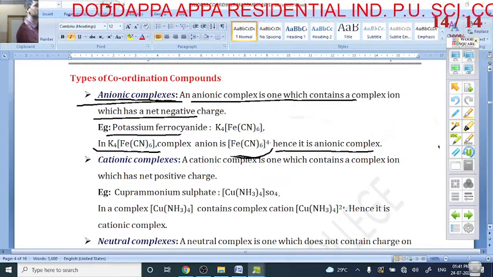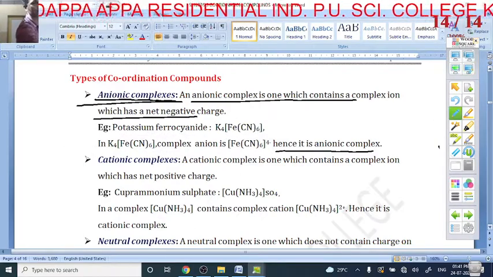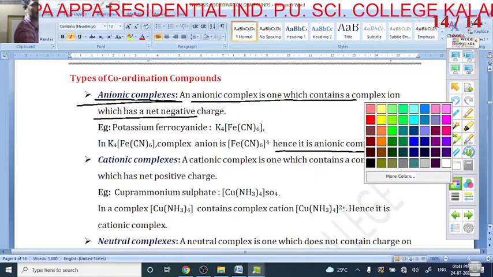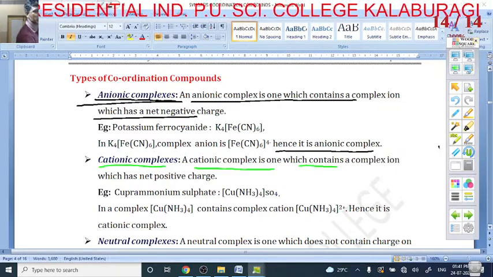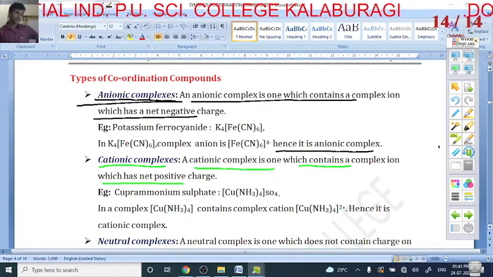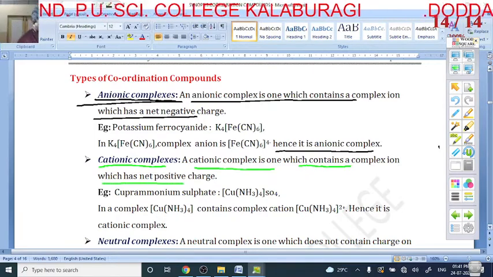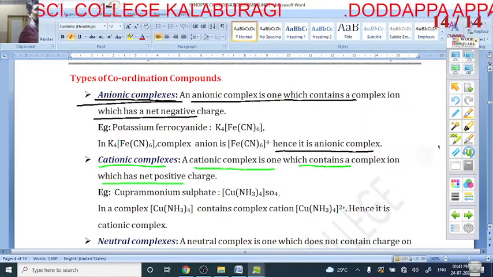Next I am discussing the cationic complex. What is a cationic complex? A cationic complex is one which contains a complex ion that has a net positive charge. I can write one example here.